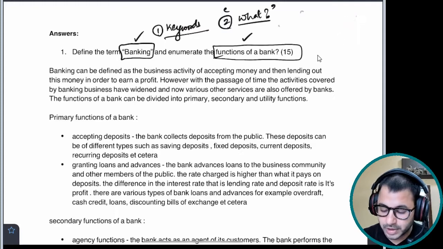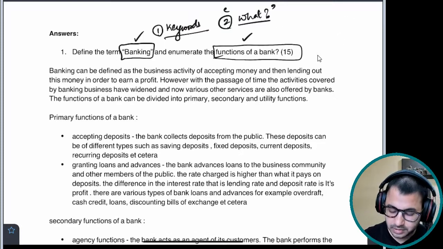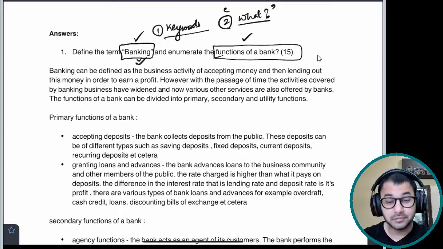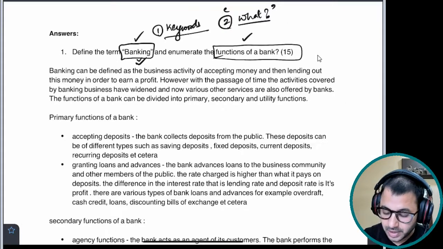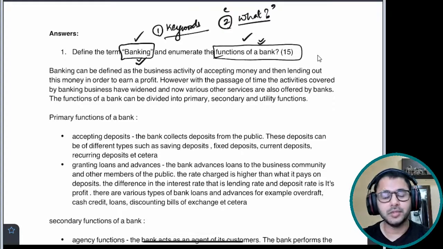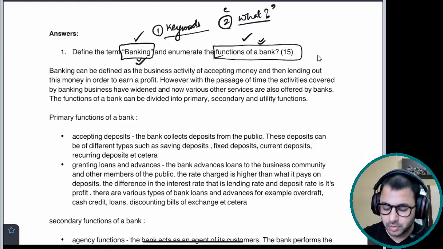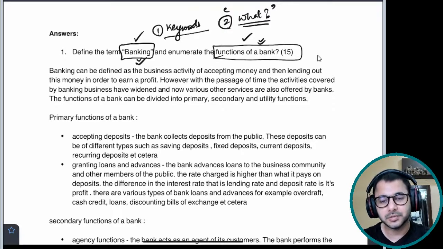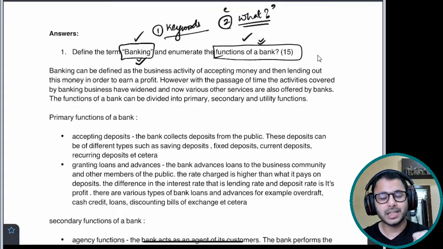So you tell them what a bank is, because we're talking about banking here. Define the term banking. So you talk about what banking is, and then you talk about what the functions of a bank are. Very, very simple question and very simple answer. The more simple you keep it, the better it is for you. Stick to the basics, stick to the academic books, stick to the academic style of writing.